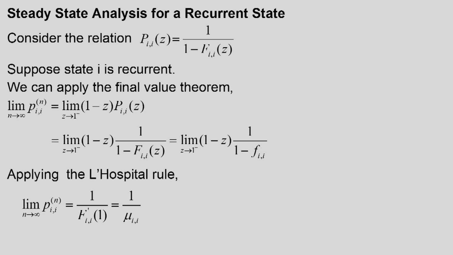So, here we will consider the relationship P_ii(z) is equal to 1 minus 1 by (1 minus F_ii(z)). Suppose state i is recurrent. We can apply the final value theorem again. So, the limit of p_ii^(n) as n tends to infinity is the limit as z tends to 1 minus of (1 minus z) times P_ii(z).